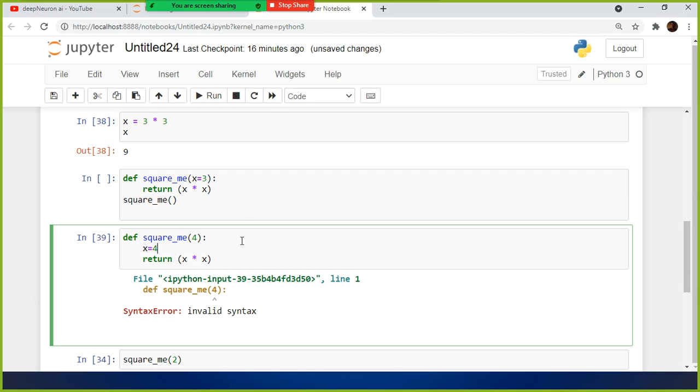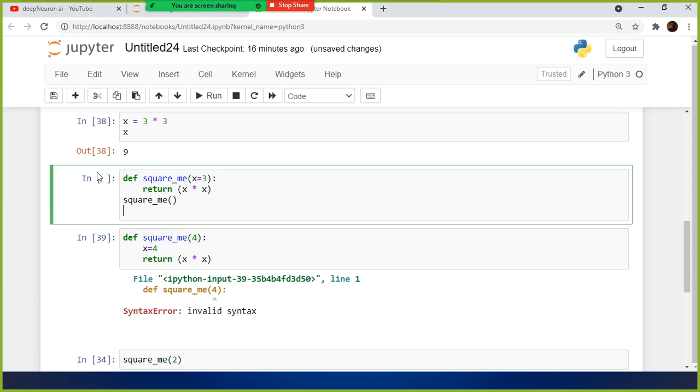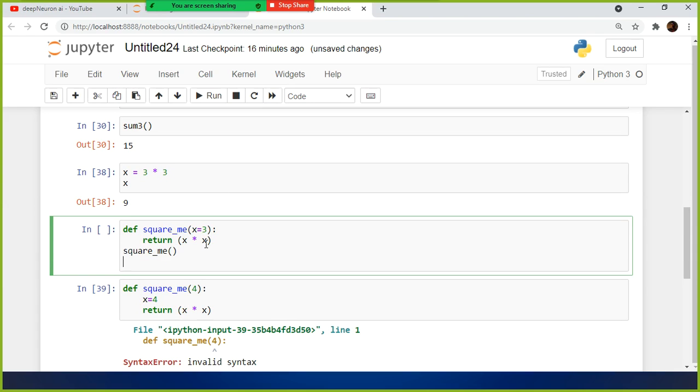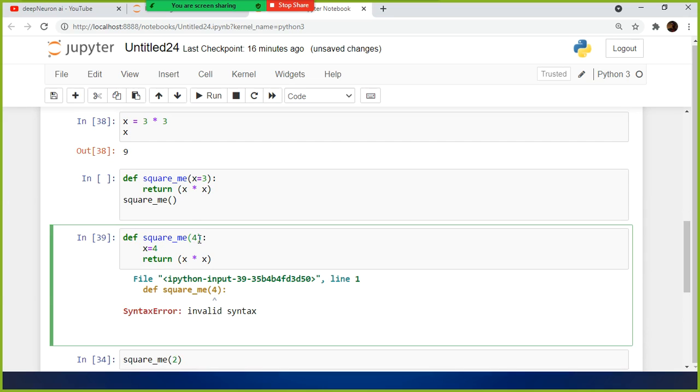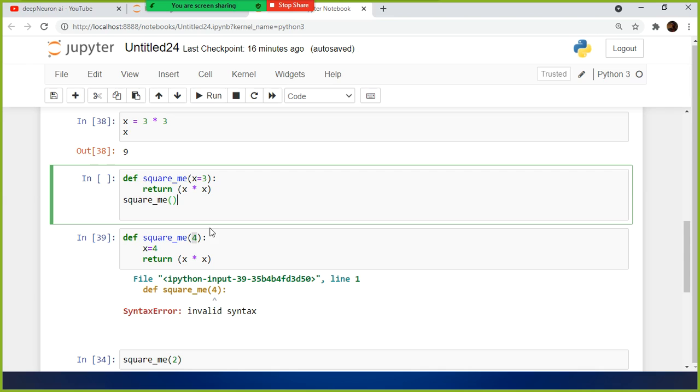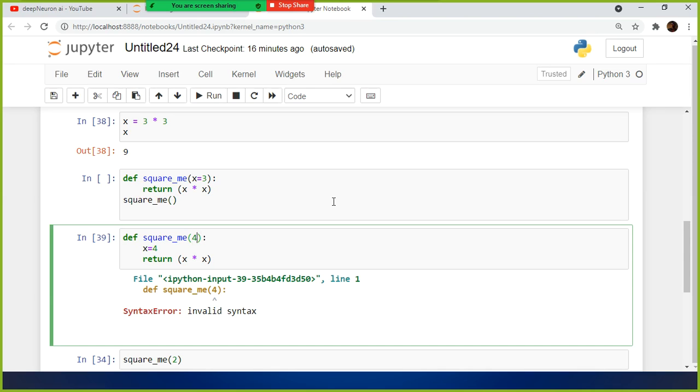Yeah, so see, the whole idea of this one is, first of all, we are not supposed to hard code the values. It is a bad practice. You are not supposed to hard code the values in a function. So what we do is, because x can be any value, we can pass 2, 3, 10 or 1000 or 1 billion, whatever value you want, we can pass it here.